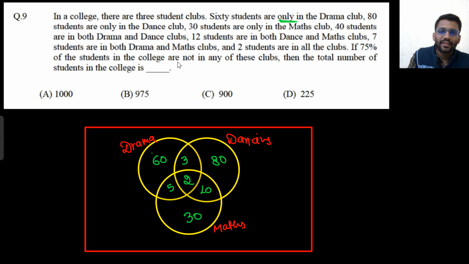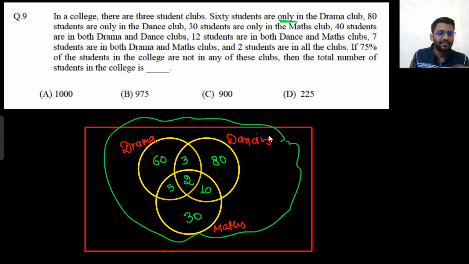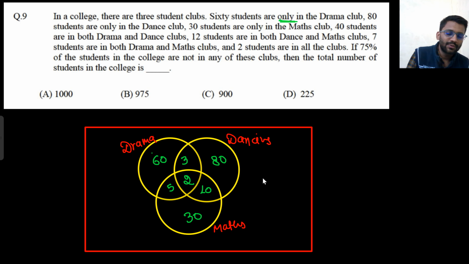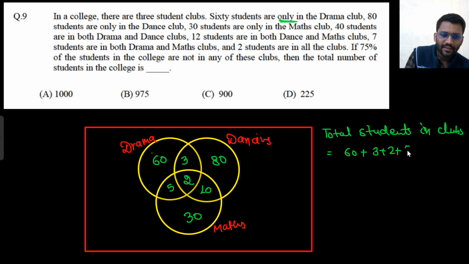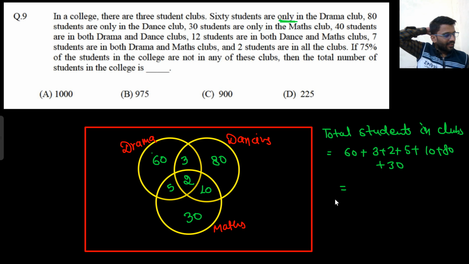If 70% of the students in the college are not in any of these clubs, so all these students are only 25% of the college population. So how many total students are there? Total students in clubs. They are 60 plus 3 plus 2 plus 5 plus 10 plus 80 plus 30. So that would be 60, 70, 100, 180 and 190, I guess.